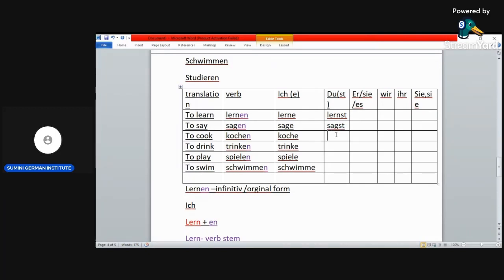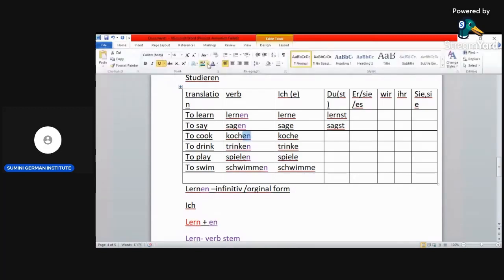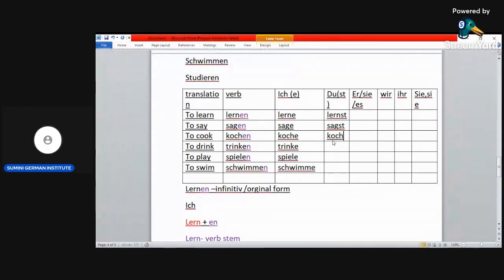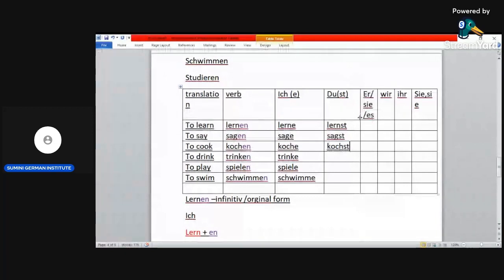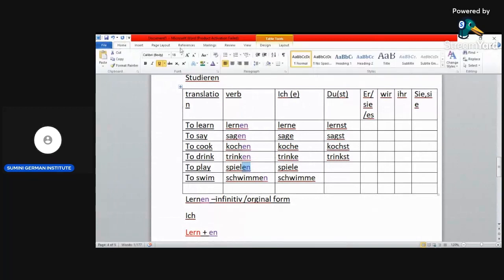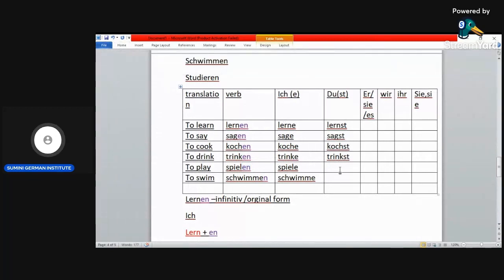Also kochen, the en goes, then it becomes kochst. Then we have trinken, to drink, the en goes, you add st, trinkst. Spielen also, en goes, then it becomes spielst.